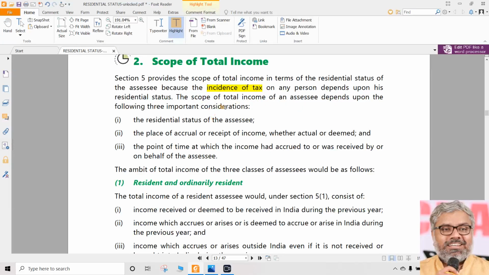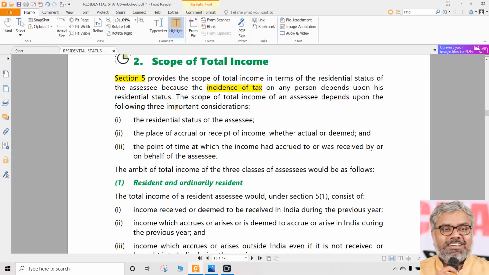Of course, the residential status determination was in section 6, whereas the tax incidence section is 5. Though actually we have to determine the residential status first, then only tax incidence can be determined. Doesn't matter. There is no rule that section numbers have to be sequential for our convenience. Whatever section numbers are there, we have to just remember them as they are.